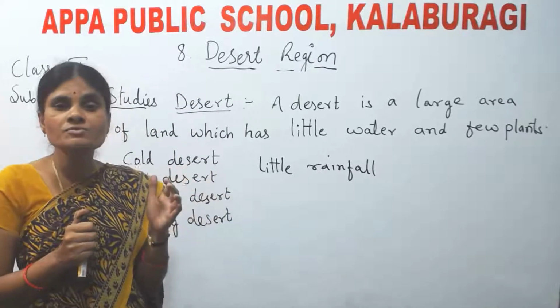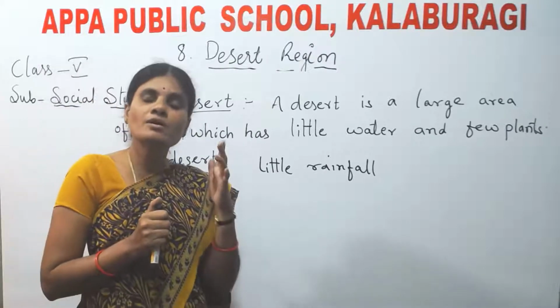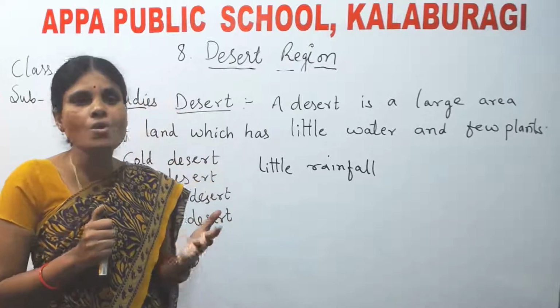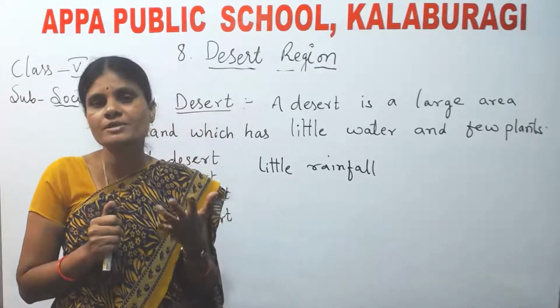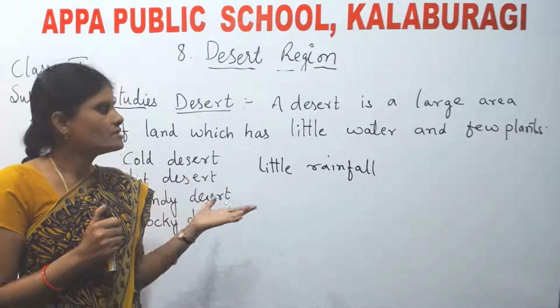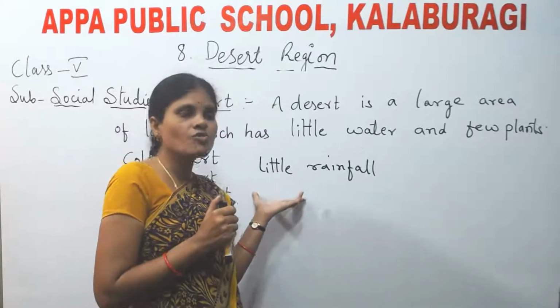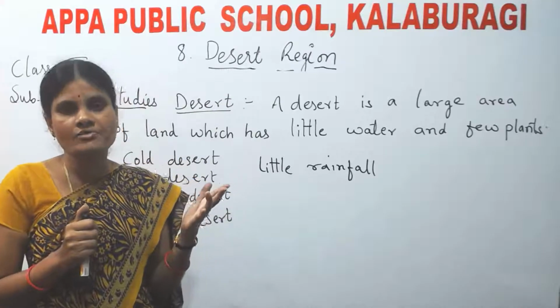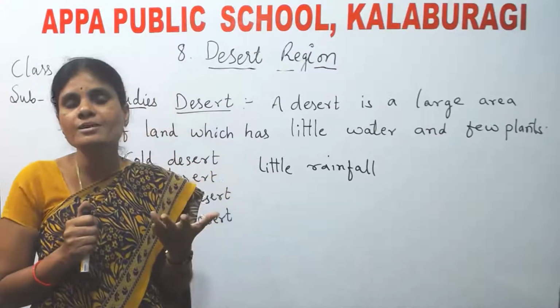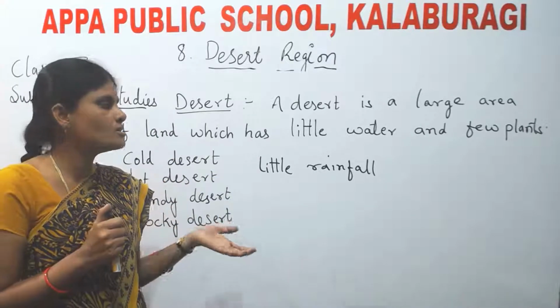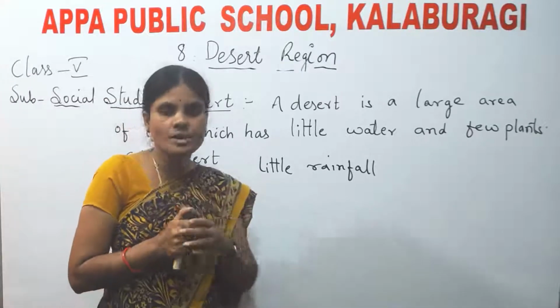That means the areas which have more forests have more wildlife. Vegetation is nothing but trees and plants. Trees and plants means forest. The areas which have thick forest have good wildlife. That means different types of animals live in the forest. Animals, birds, insects, all these come under wildlife.